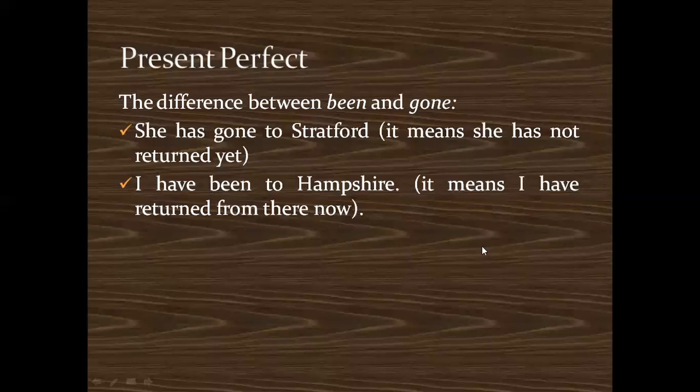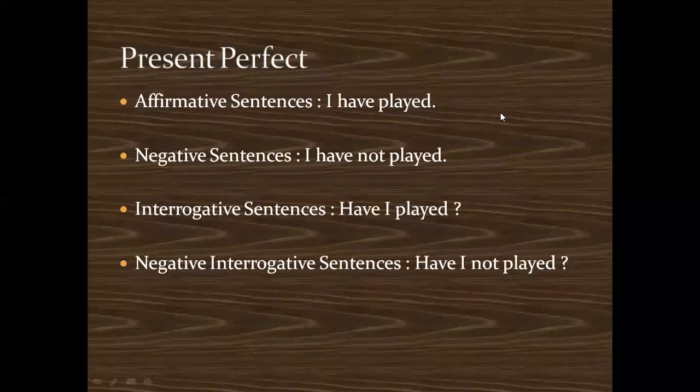Then types of sentences to be used with present perfect. It's like this. Okay, affirmative. I have played. Negative. I have not played. Interrogative sentence. Have I played? Negative interrogative sentence. Have I not played? You're asking the question. So this is how those tenses can be used with present perfect.